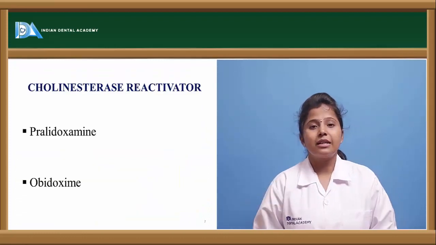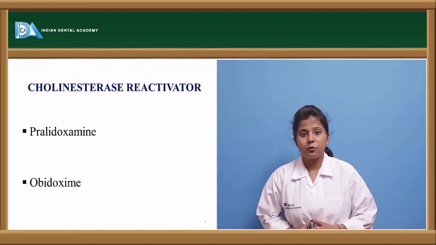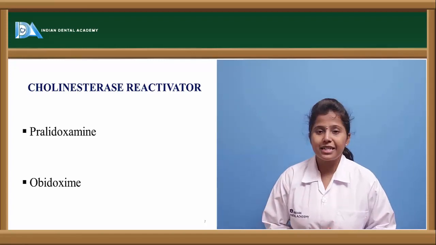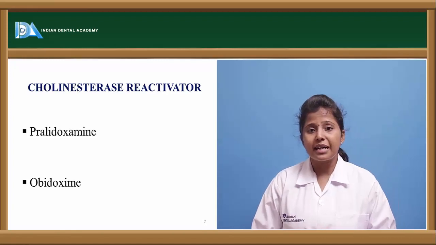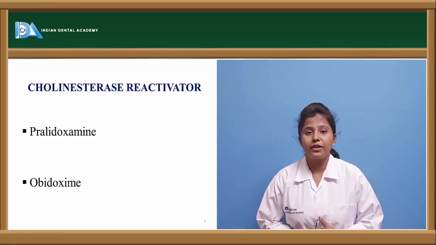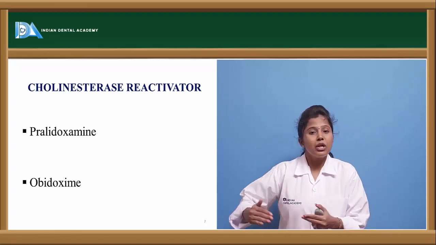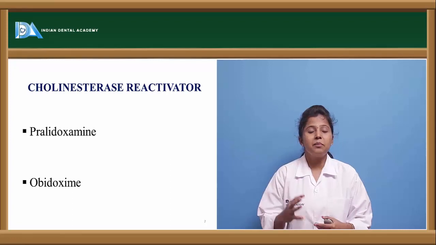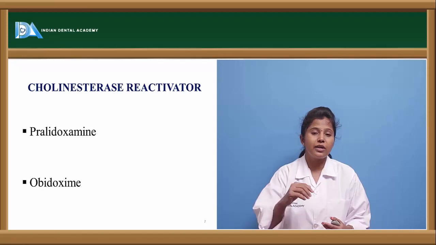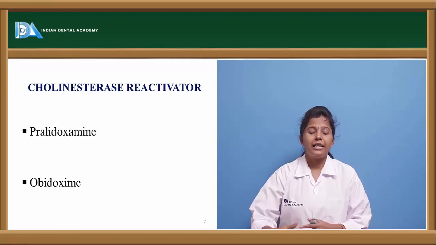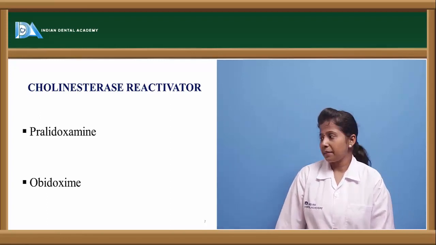There are other drugs apart from these anti-muscarinic and anti-nicotinic drugs, like cholinesterase reactivators. Acetylcholinesterase is a very important enzyme which is useful in the metabolism of acetylcholine. So cholinesterase reactivators, what do they do? They metabolize the acetylcholine and thereby prevent the release of the acetylcholine, or else we can say they prevent the reuptake of the acetylcholine, whereby the acetylcholine release is inhibited. The drugs which come under this category are pralidoxime and obidoxime.